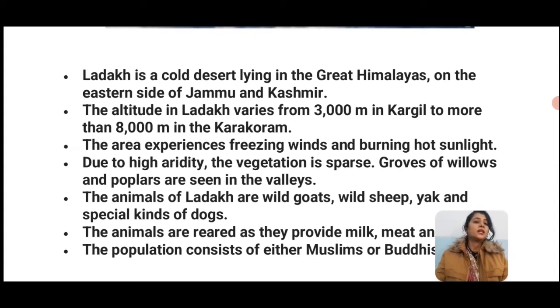Ladakh is a cold desert lying in the Great Himalayas, on the eastern side of Jammu and Kashmir. Its altitude varies from 3000 meters in Kargil to more than 8000 meters in Karakoram. The Karakoram hill range is there. From there the altitude is 8000 meters, and in Kargil the altitude is 3000 meters.